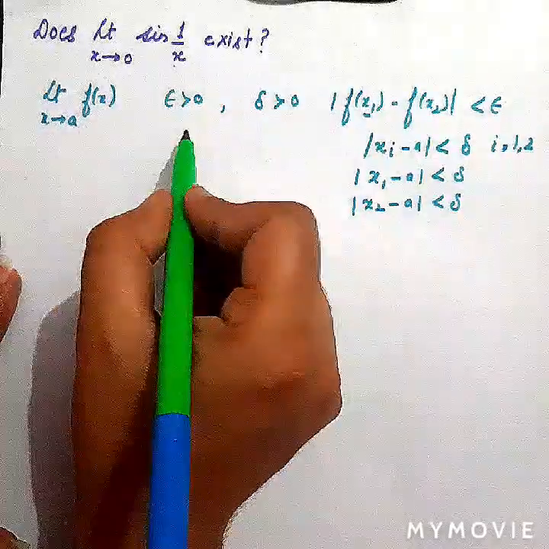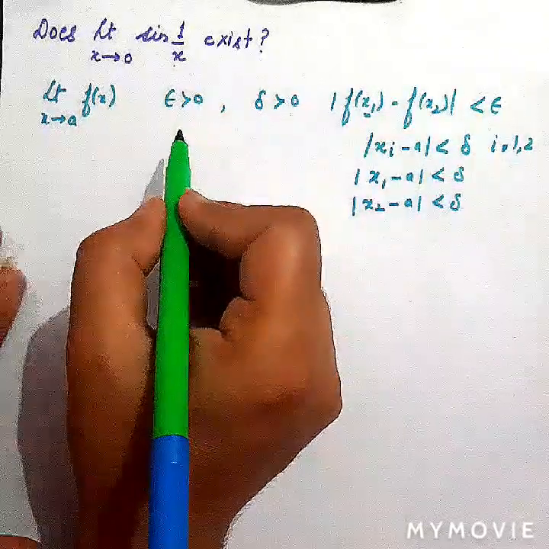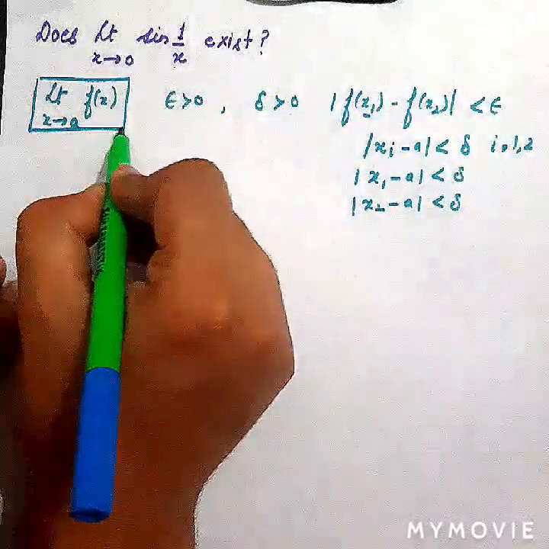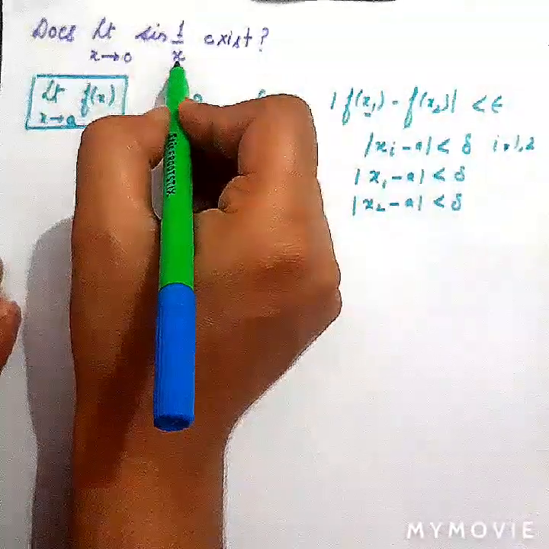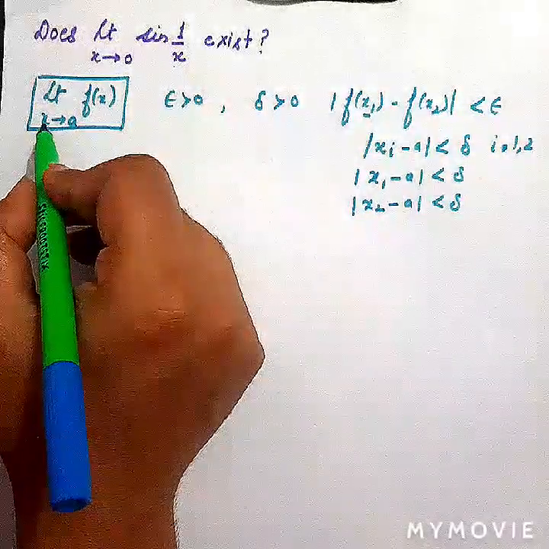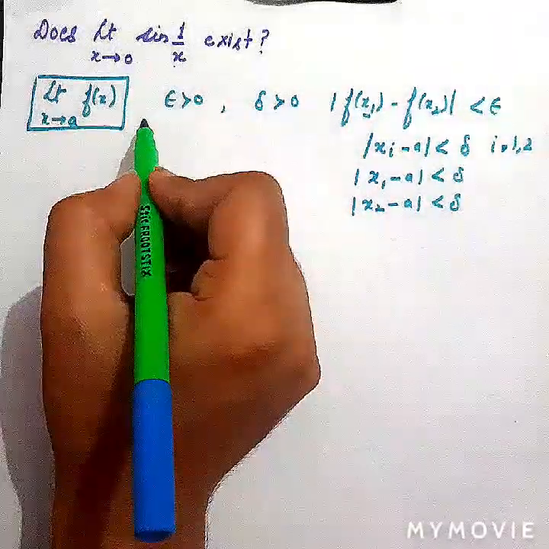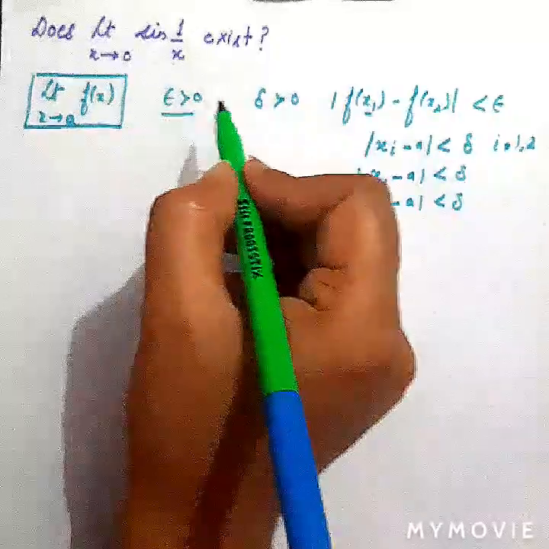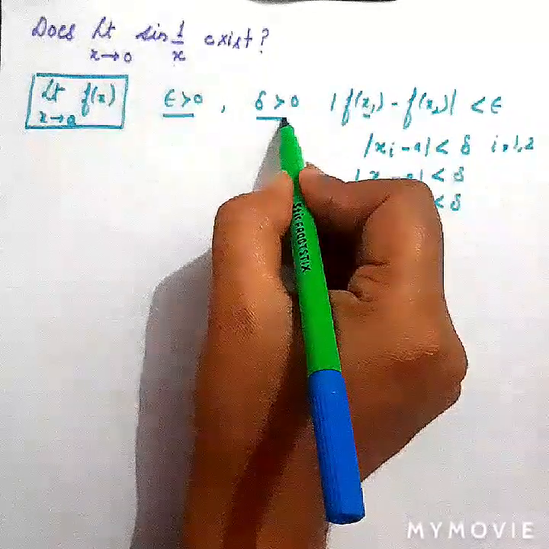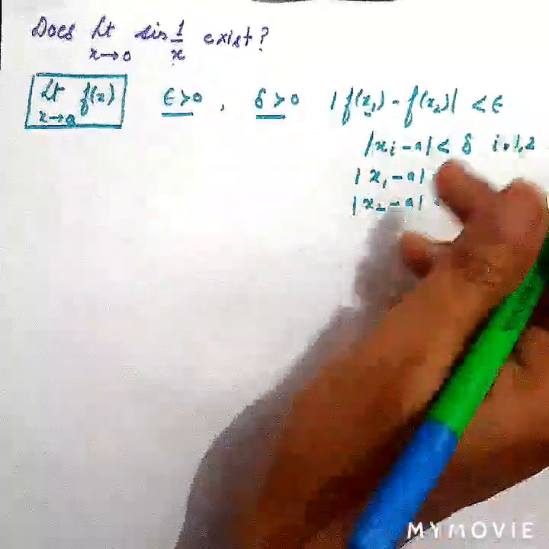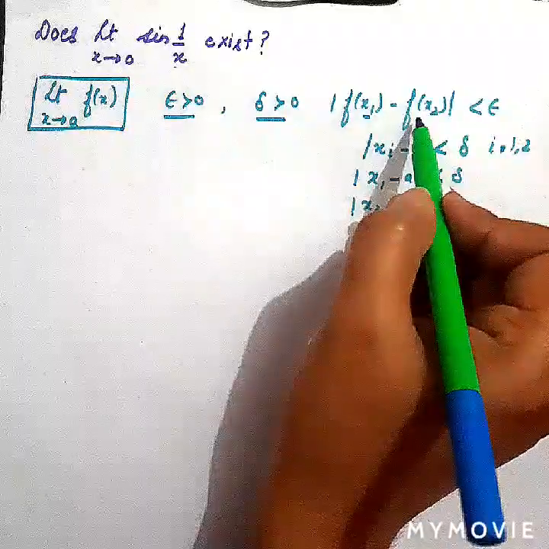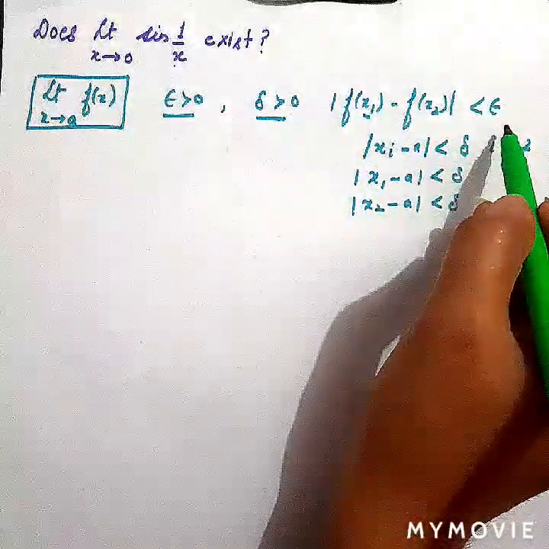This is actually the Cauchy criterion, in which for any function, like we have the function f of x equal to sine of 1 upon x, the limit as x approaches a will exist if for any epsilon greater than 0 and delta greater than 0, the difference of this function over two values of real numbers will be less than epsilon.